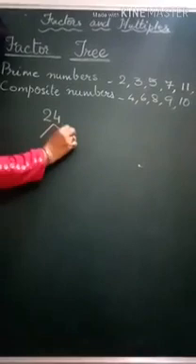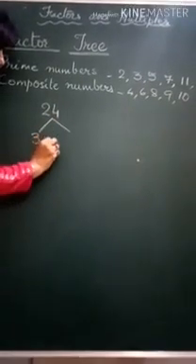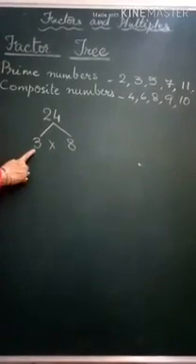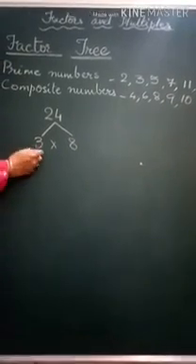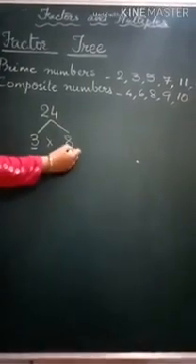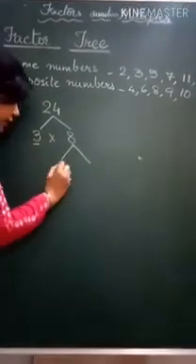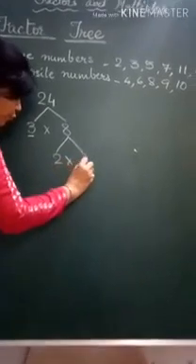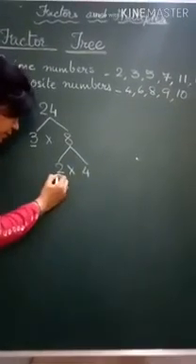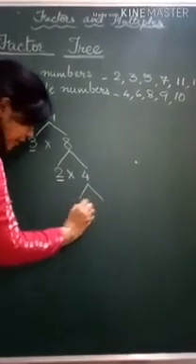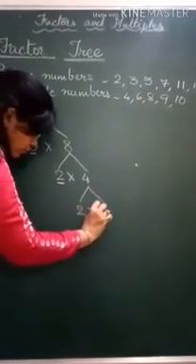You know, 3 8s are 24. So let me write like this, 3 8s are 24. Out of this, 3 is a prime number. 8 I can write further. 8 I can write as 2 4s are 8. Here 2 is again a prime number, and 4 I can write further as 2 2s are 4.